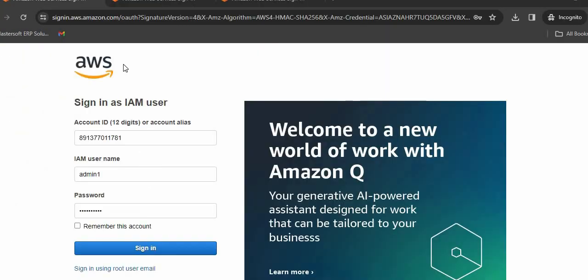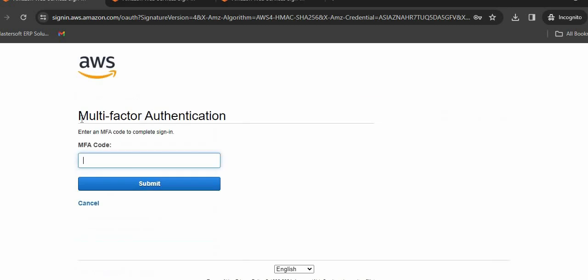Once the IAM user is created, we will try to log in as the IAM user. For this purpose, I have referenced the CSV file that I downloaded. I got my account ID from that file, and admin1 was the username, and the password was also there, so I have used it. It is asking for an MFA code. This MFA code is there on your mobile in the Google Authenticator app that you have used. So I am putting in that particular code.